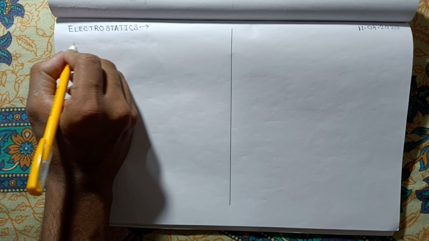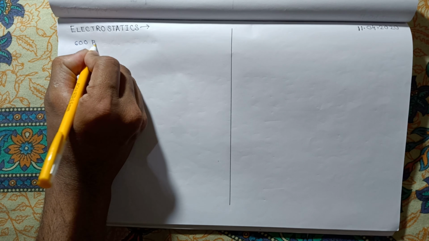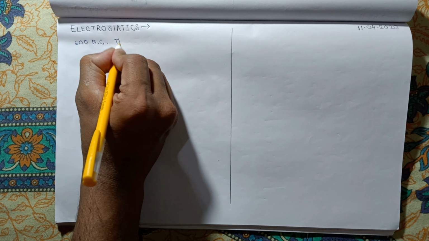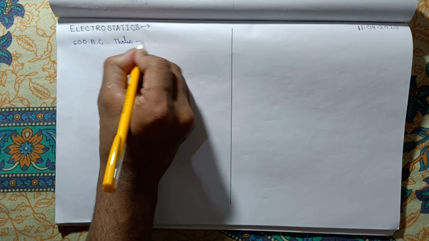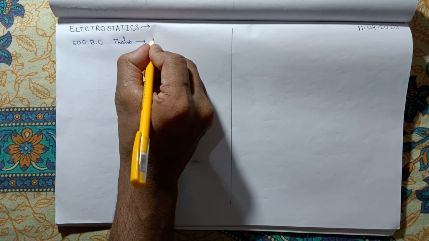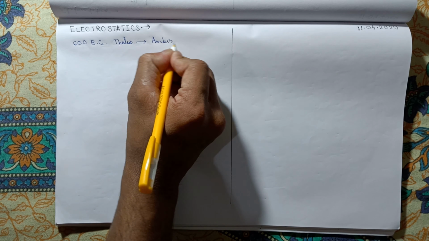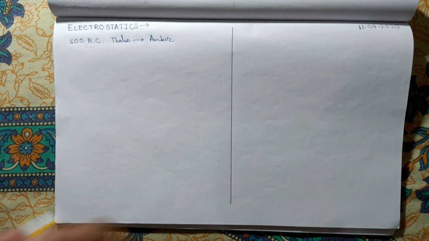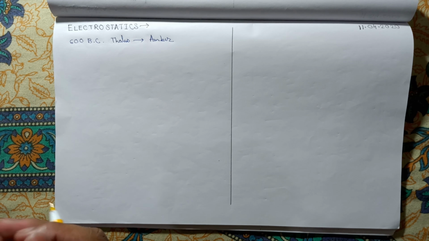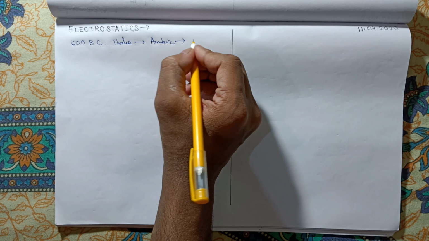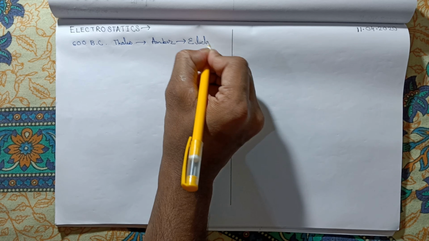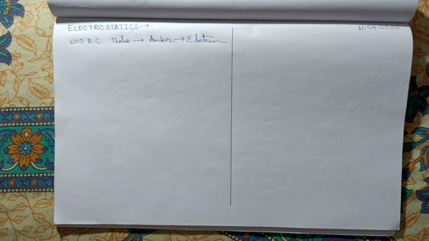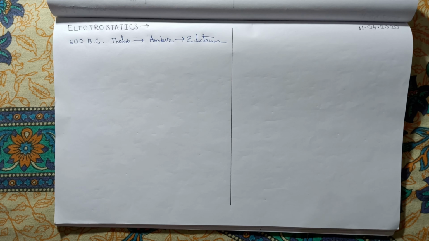Around 600 BC, the Greek philosopher Thales found an object called amber, from which he saw some such phenomena. The meaning of amber in Greek is electron, and the words related to electron owe their origin to it. Later on, Benjamin Franklin introduced the concept of polarity of charges.